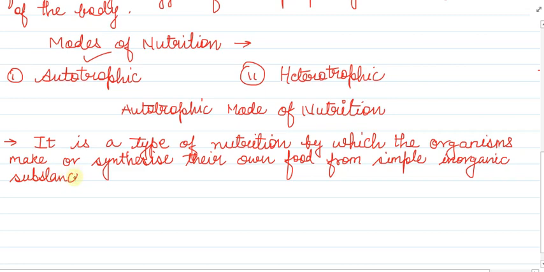I will explain it to you, don't worry about it. Inorganic substances like carbon dioxide, water, present in their surroundings.